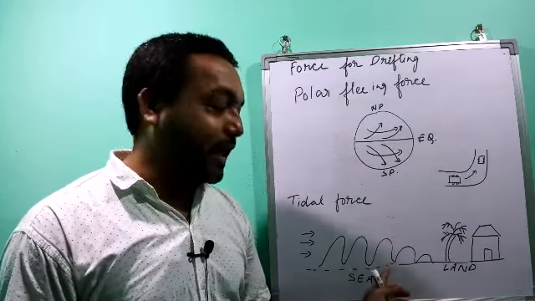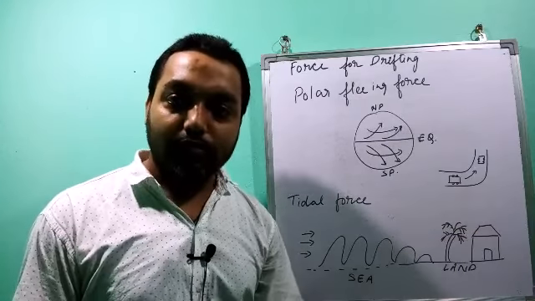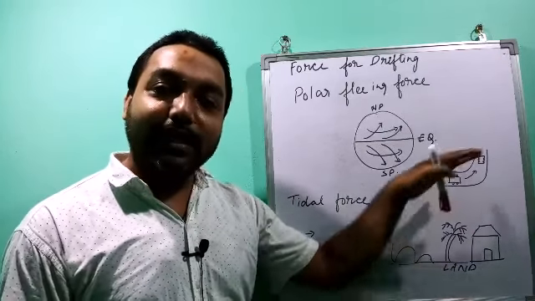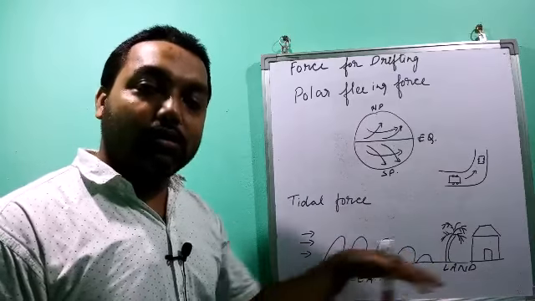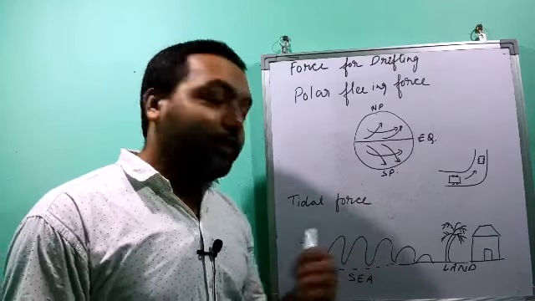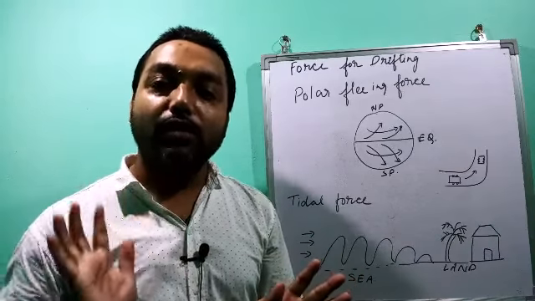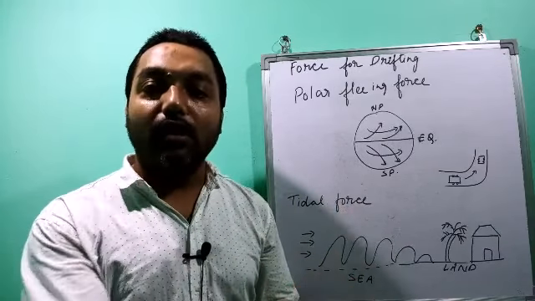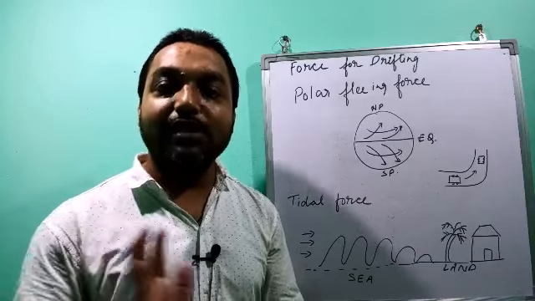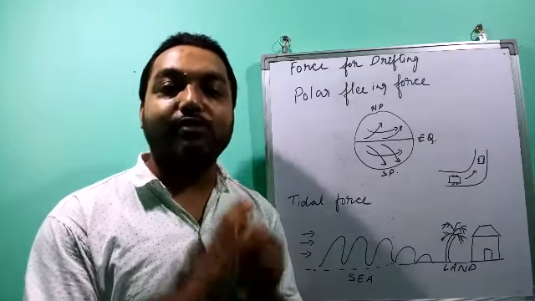Now when it enters the land, it moves a certain distance, then it collapses and goes down, and then it comes back to the sea. So Alfred Wegener said that this tide has always gone and hit the continents, and due to the force of this tide the continents have moved from one place to another.